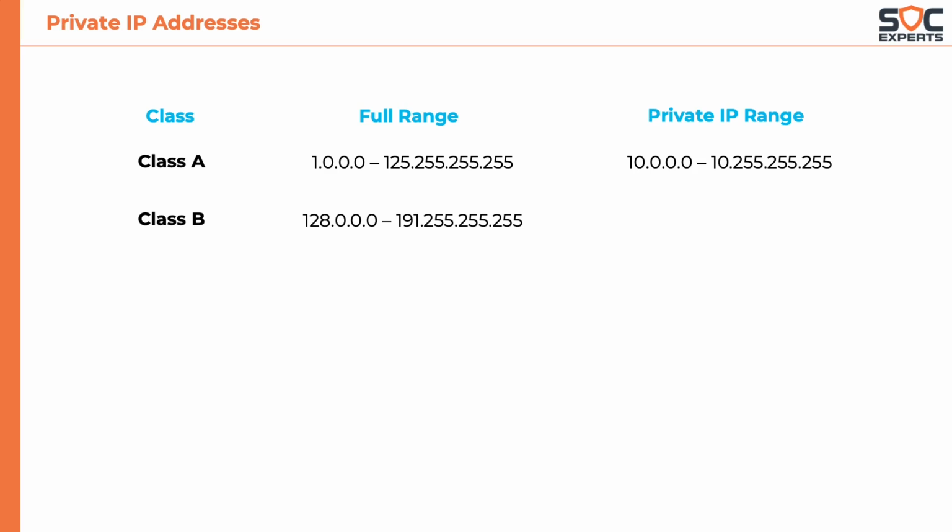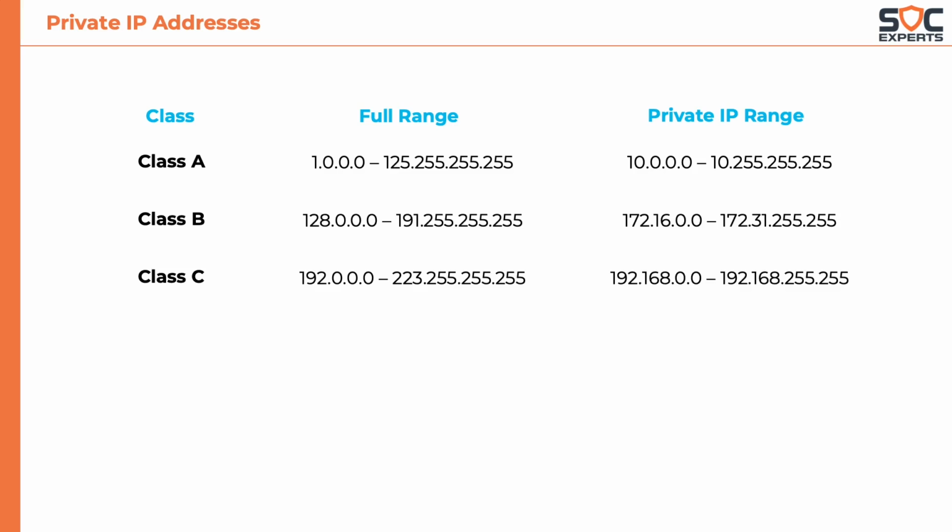And for class B, the private IP address range is 172.16.0.0 to 172.31.255.255. And for class C, it is 192.168.0.0 to 192.168.255.255. The specialty of these IP addresses is that they can be reused in different local networks.